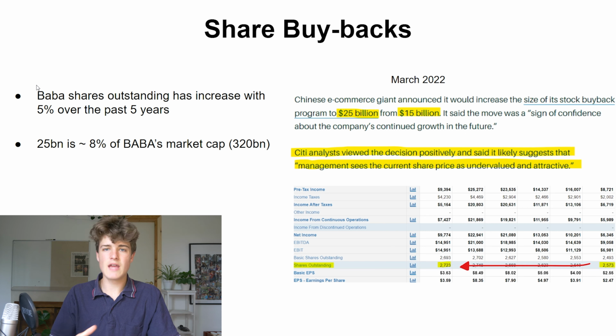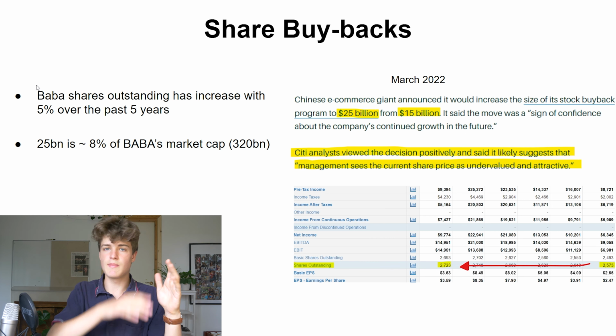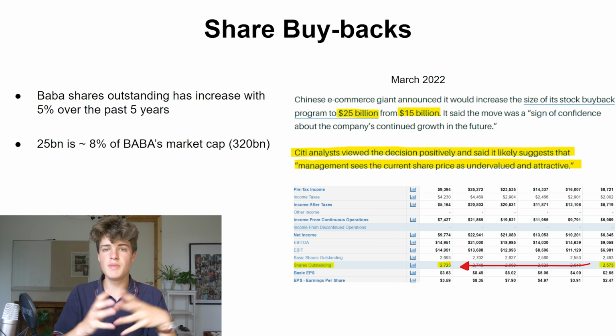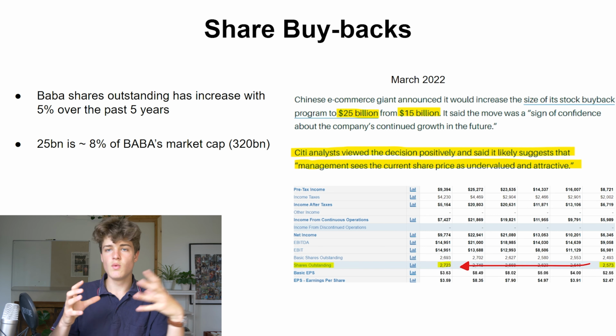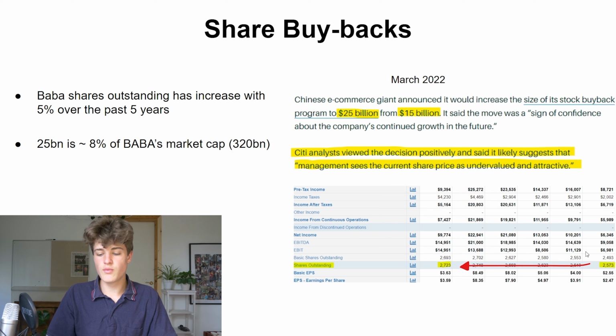So we want to see them buying back shares, which basically reduces the amount of shares outstanding and then gives you a bigger stake, which over the years will give you bigger dividends. If we look at the past 5 years here, you can see that they have actually diluted shareholders a bit by 5%. They have gone from having 2.5 billion shares to 2.7 billion shares, and that is not very good.